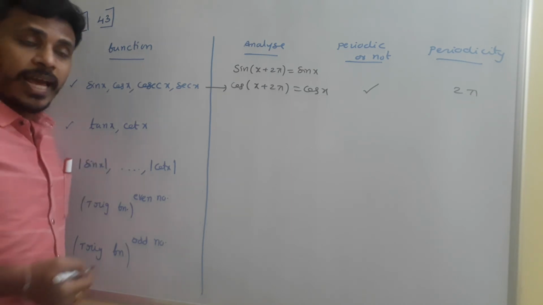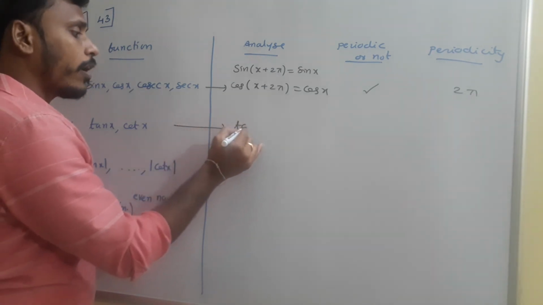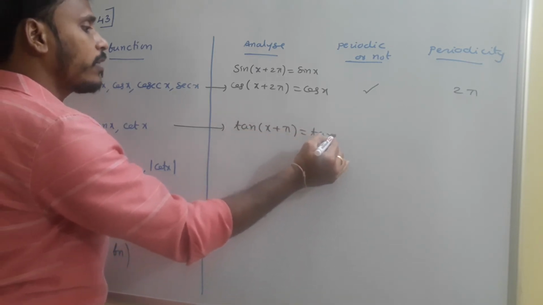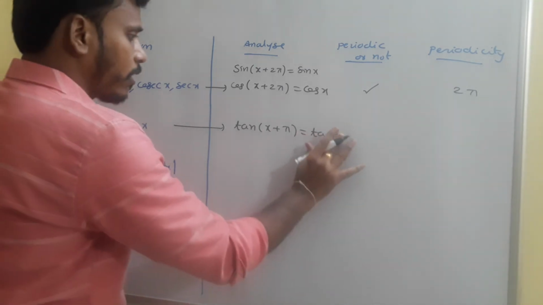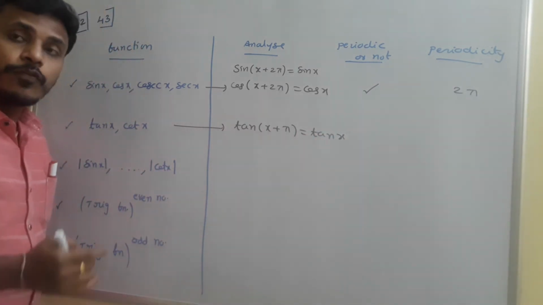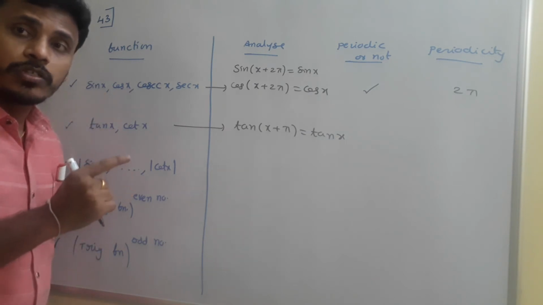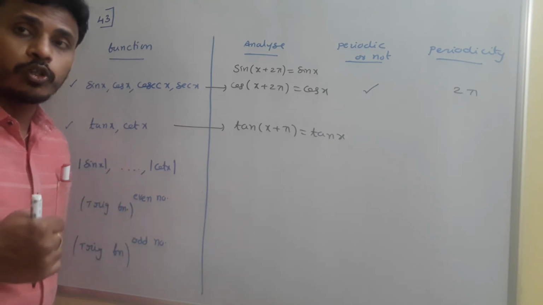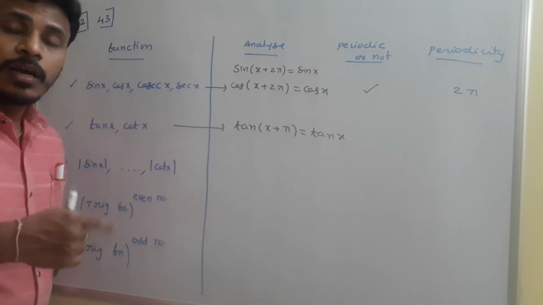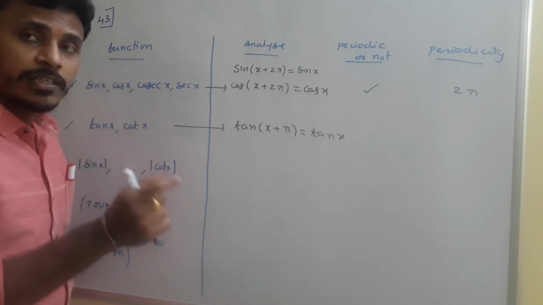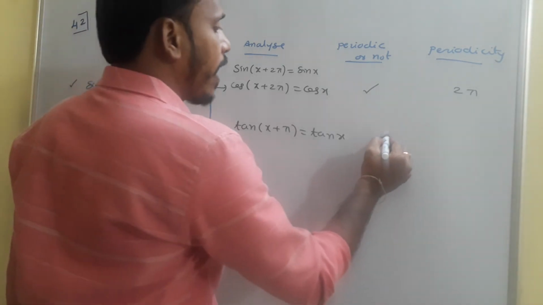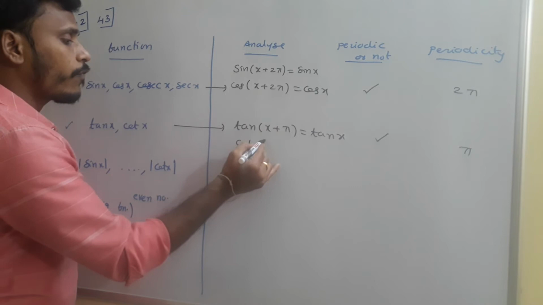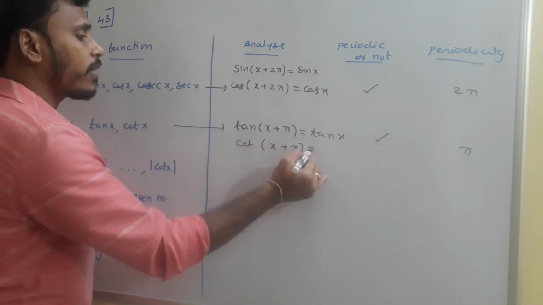But coming to tan x and cot x, they are also periodic, but the periodicity is simply pi, because tan of x plus pi is tan x. If you observe, in the first quadrant tan is positive, in the second quadrant negative. So 2 quadrants are completed. Again the third quadrant is positive and the fourth negative. The same thing happens, and that's why pi, the length of 2 quadrants, is the periodicity of these two. Tan of x plus pi is tan x, and in the same way cot of x plus pi is cot x.